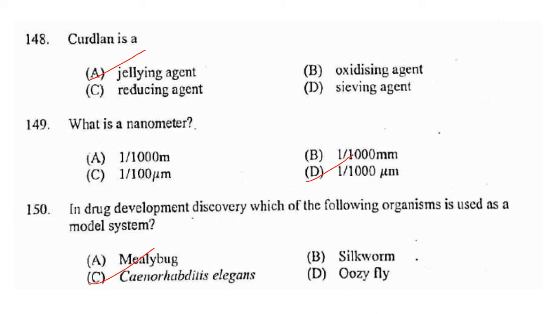Option A. What is a nanometer? Nanometer is 1 by 1000 micrometers. So answer is option D. In drug development discovery, which of the following organism is used as model system? Caenorhabditis elegans. Answer is option C.